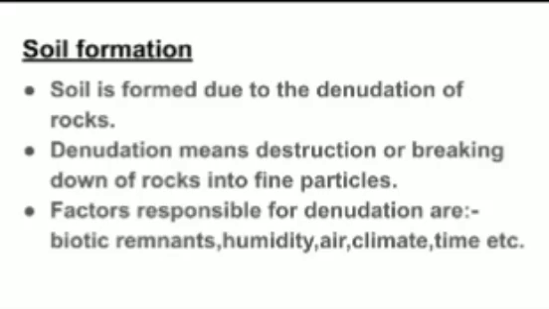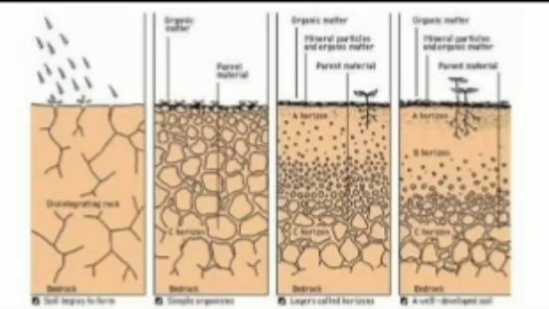So how can rock be converted into fine particles? Certain factors are there like biotic remnants, humidity, air, climate, time. These are the factors which are responsible for the destruction of rock. See how the rocks are broken, how the rocks start disintegrating. Disintegrating means breaking due to the many factors that we are going to learn.